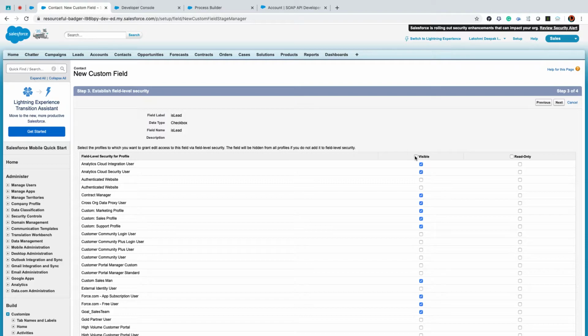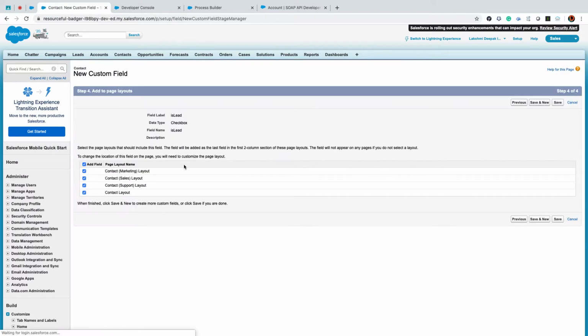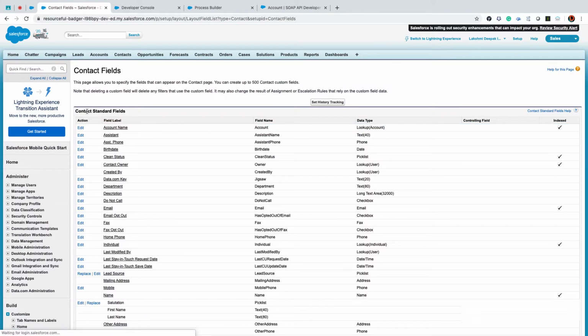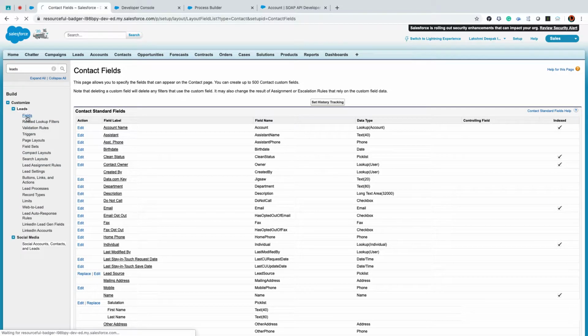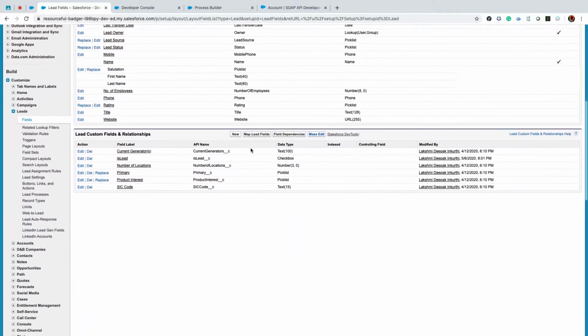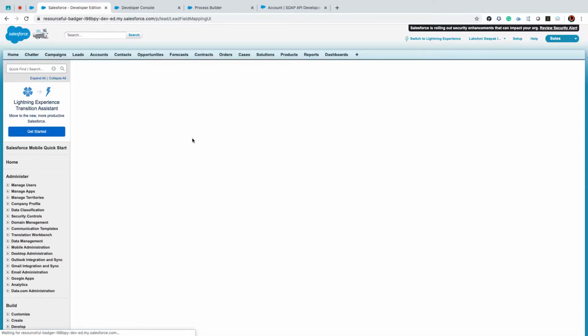And then I made it visible to all my profiles. And then next, and then adding to a page layout also. So this is done. Now I'll go to my leads again. Then I'll do my field mapping. Map fields.